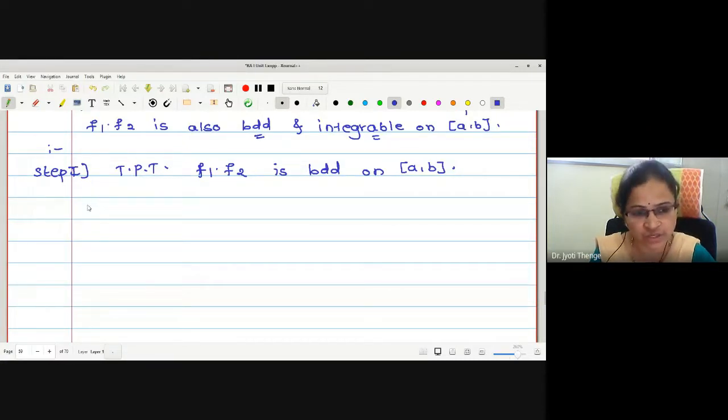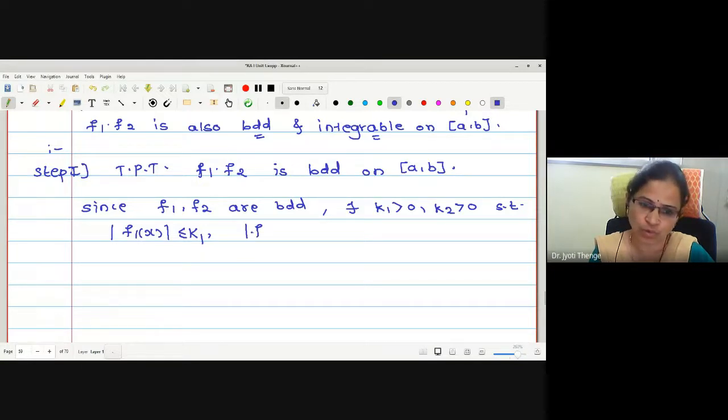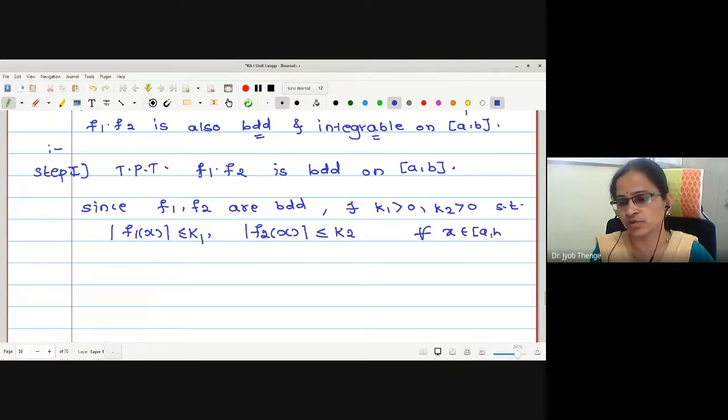Before that, we will write that the given functions are bounded. Therefore, since f1, f2 are bounded, there exist two constants, say k1 greater than 0 and k2 greater than 0, such that mod of f1 of x is less than or equal to k1. Can I select a common bound also? Okay, let it be. For all x in the closed interval AB.